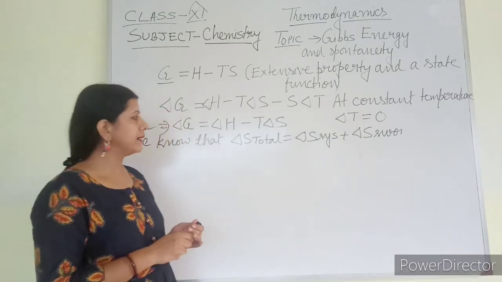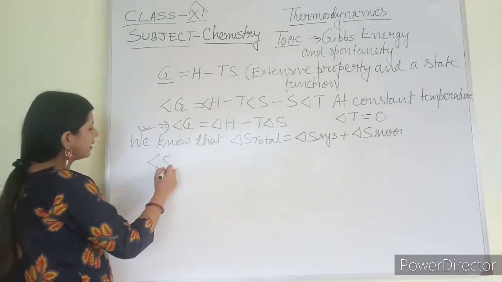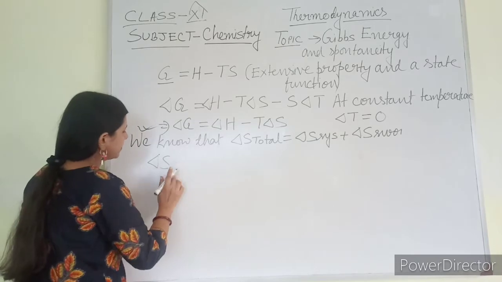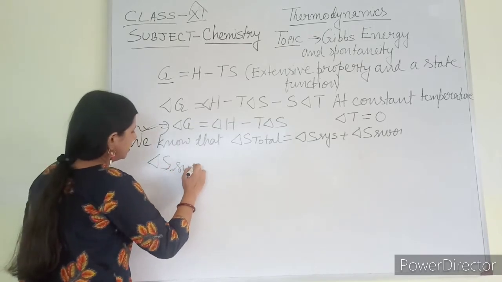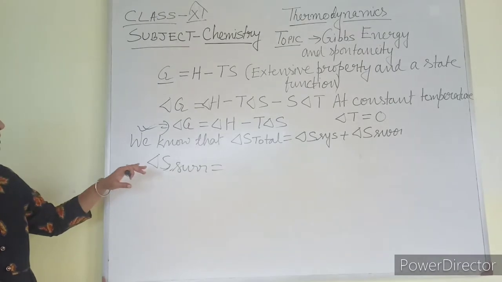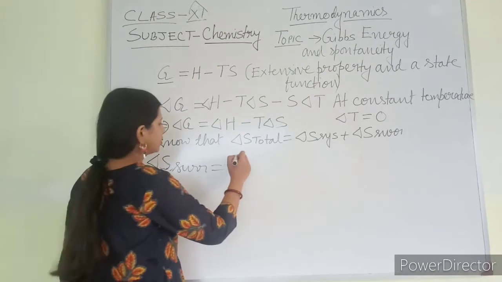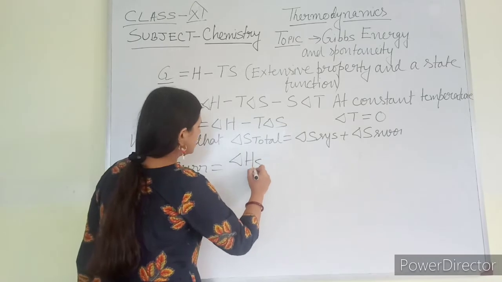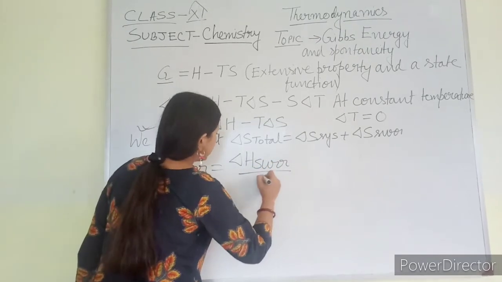So that can be written as delta S surrounding equals, we know that delta S is what? Delta S is delta H by T. So this is equal to delta H of surrounding by T.